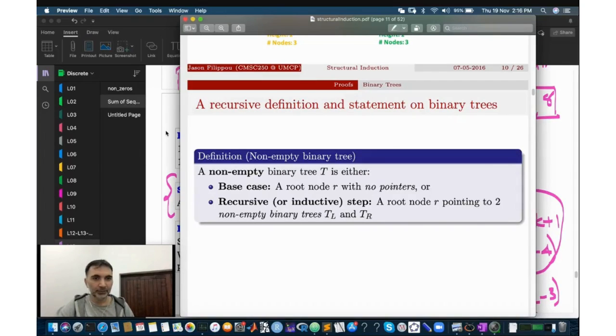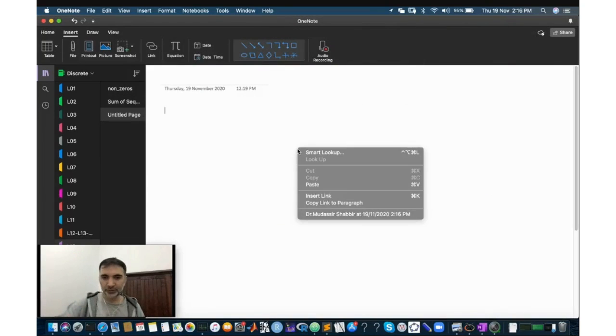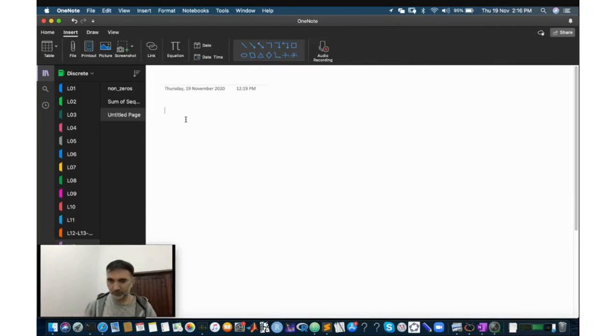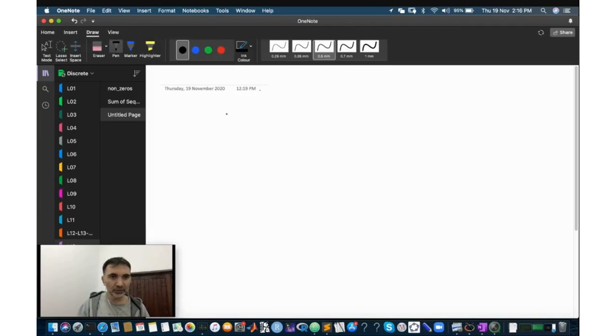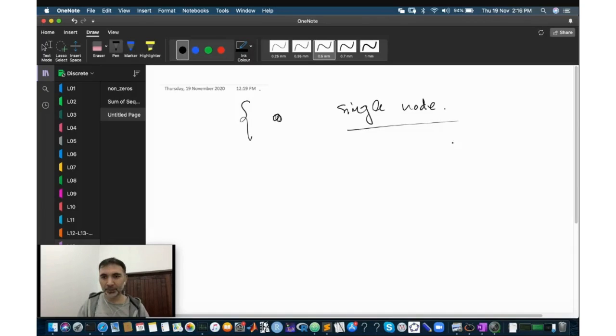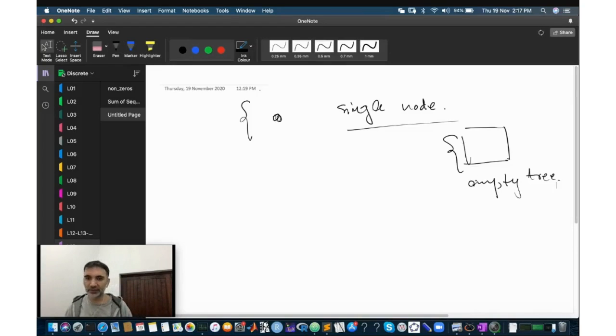Yes, sir. Okay, so let me make some drawings because I haven't drawn anything today. So here's your canonical binary tree. This is a single node binary tree. But look at this picture. Is this picture a binary tree? The thing is, this is also a binary tree. This is an empty binary tree, a binary tree that does not contain any node, any nodes and any edges. So this is also a binary tree.